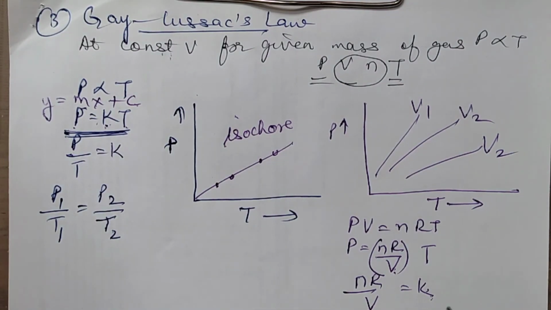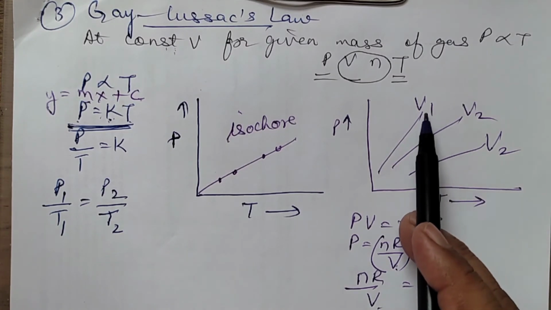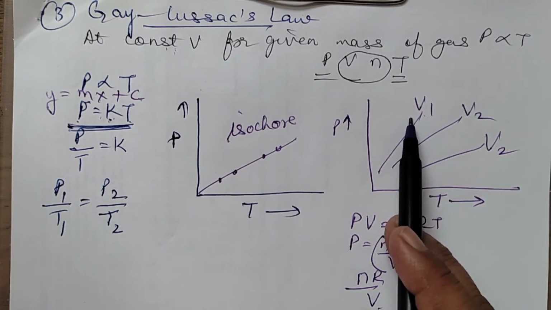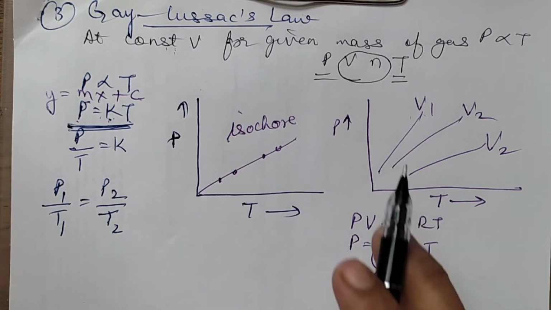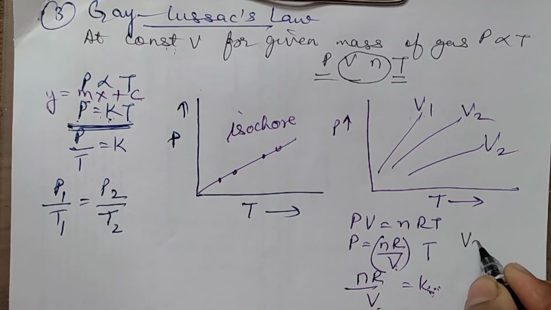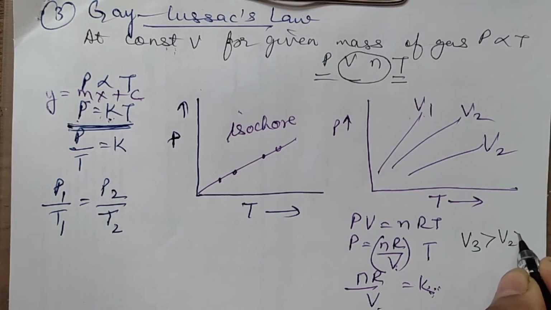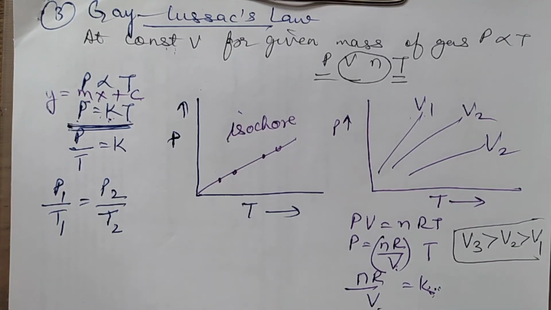So what are we saying? Volume and K, the slope, are inversely related. That means more the slope, less the volume. Maximum slope is found to be for V1. That means more the slope, less the volume. So you will have what order? You will have V3, then V2, then V1. This is the order. Please do not just mug up. Understand the concept and then learn the things.